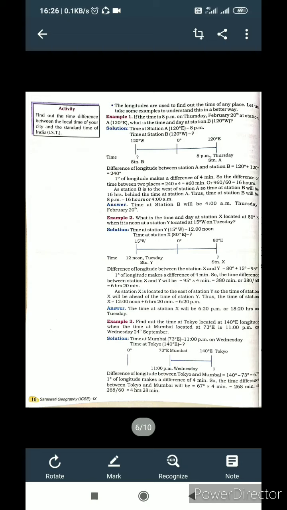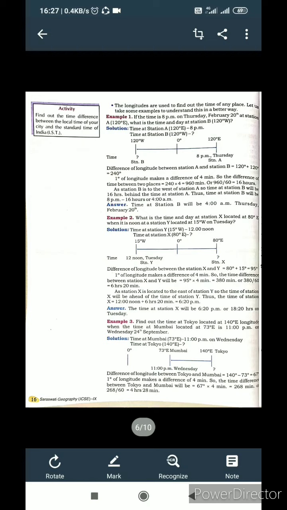Station B is west of station A, so the time at station B will be 16 hours behind the time at station A. Thus the time at station B will be 8 p.m. minus 16 hours, that is 4 a.m. The time at station B will be 4 a.m. Thursday, February 20th.